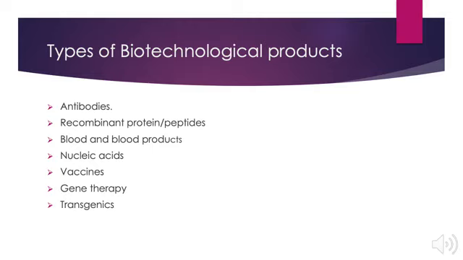Types of biotechnological products are as follows: antibodies, recombinant protein peptides, blood and blood products, nucleic acids, vaccines, gene therapy, transgenics.